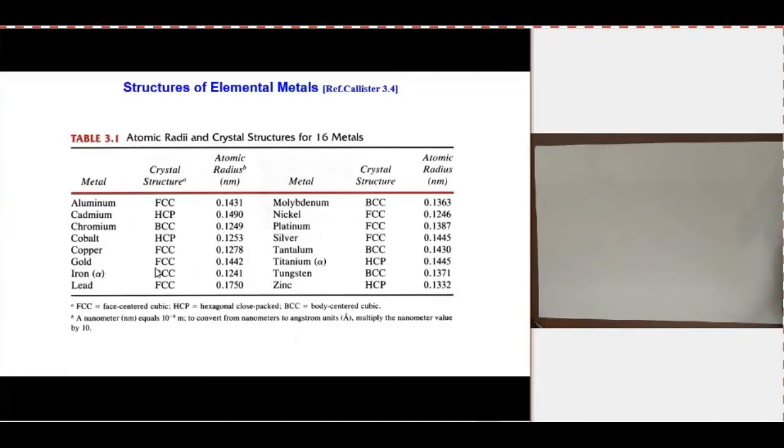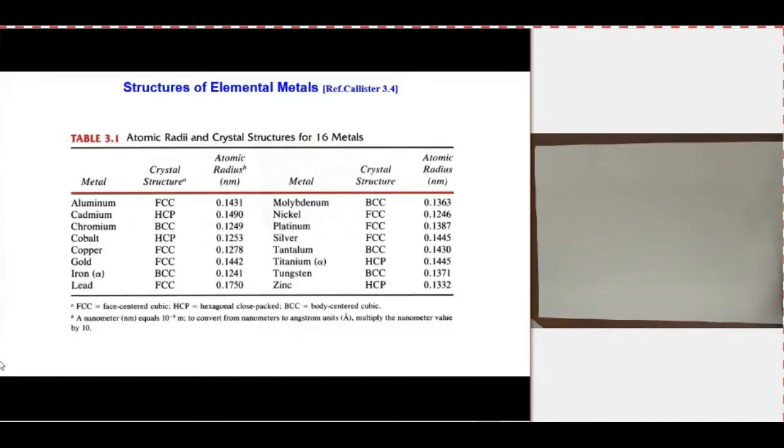Iron has a BCC crystal structure, but the metal can exist in more than one crystal structure depending upon the temperature and pressure.